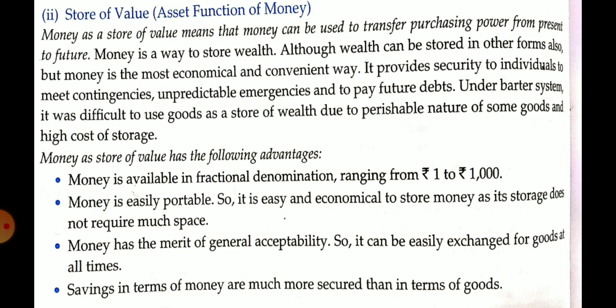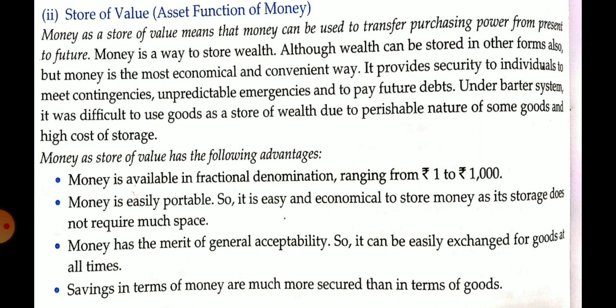Okay, but if you go to the barter system, at that time there is no money. So suppose you are a producer of wheat, and you want to keep the value of wheat for future use. Suppose you store 5 quintal wheat, it requires a big space, it requires maintenance charges also, and after 2 or 3 years it is not going to give you the same price, its value is going to decrease. But if you talk about money, you don't find these problems with money. The value of money is stable, it is constant.